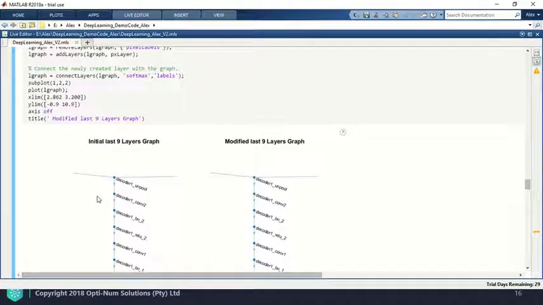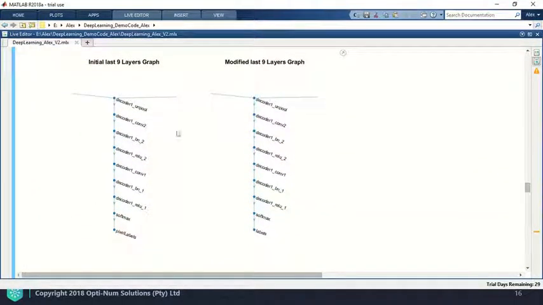more effectively. If you look at this image here, initially the last 9 layers are depicted like this, and if you look at our new last 9 layers, you can see that we've changed the last layer here to what